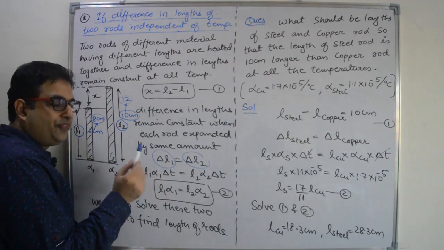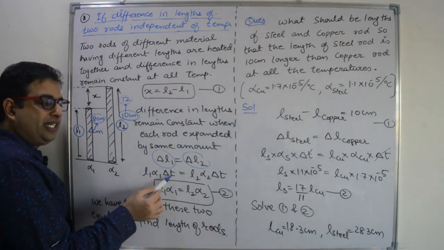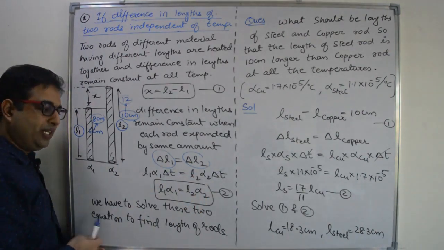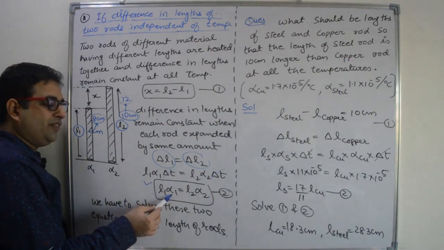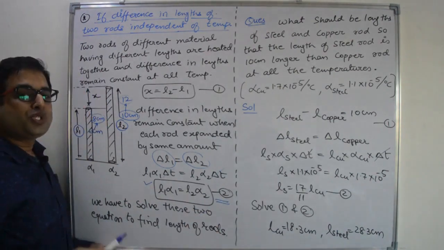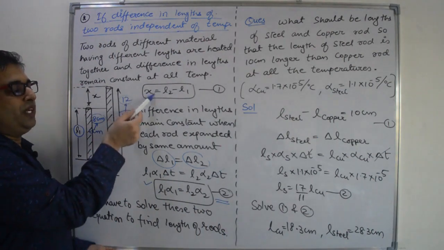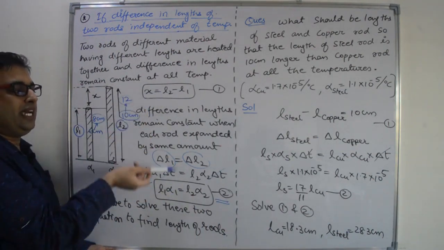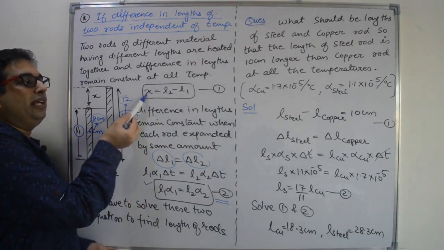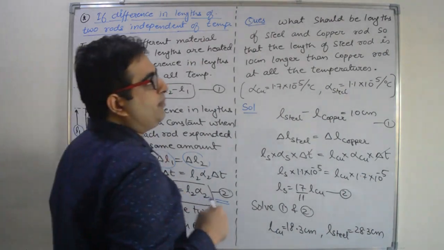And the formula of delta L is L alpha delta T. So it is L1 alpha 1 delta T, L2 alpha 2 delta T. Delta T will cancel out and we will get this relation: L1 alpha 1 equal to L2 alpha 2. This is our second equation. So whenever we get this type of concept in a numerical, then you have to use these two equations and solve them to find out the length or gap x or any value given in the question.